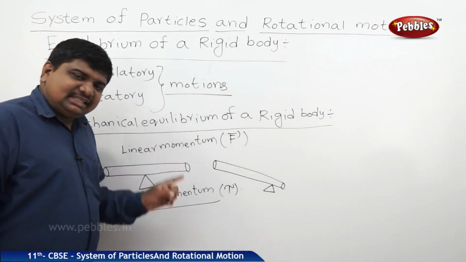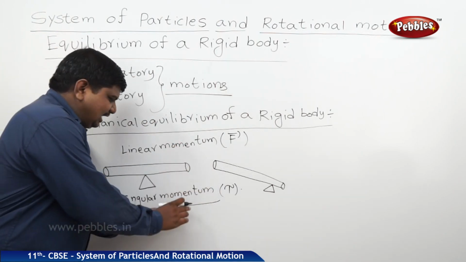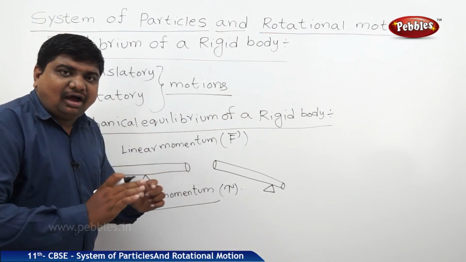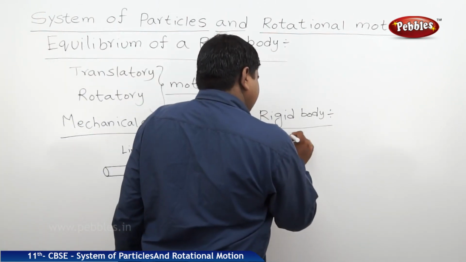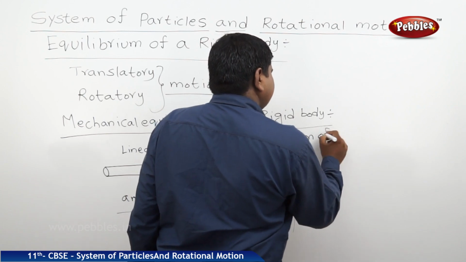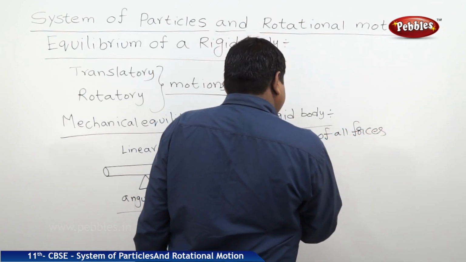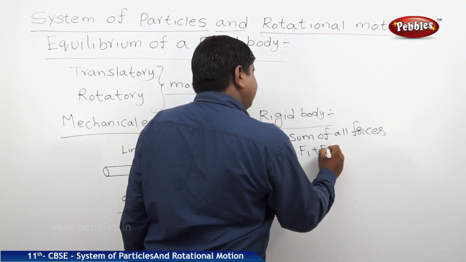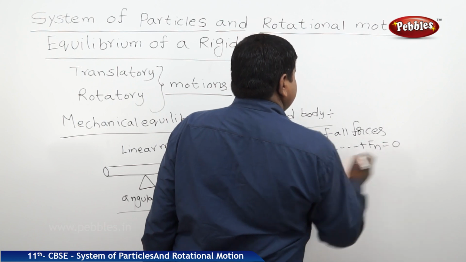In the state of mechanical equilibrium, the linear momentum and angular momentum of the body are conserved and there will be no change. So we can write: sum of all forces F1 plus F2 and so on up to Fn is equal to 0.